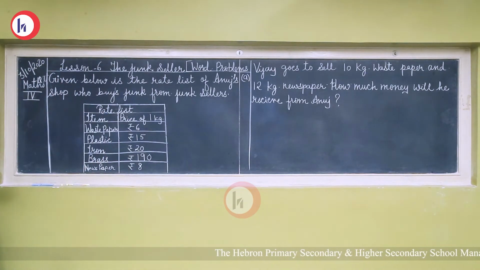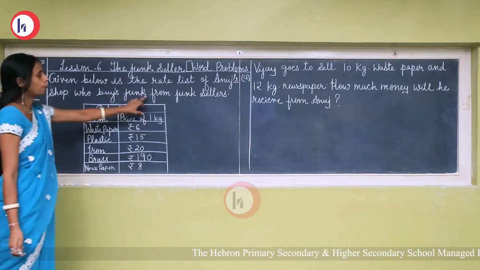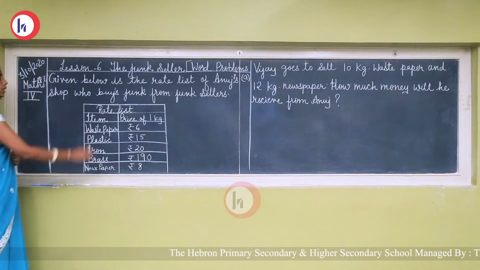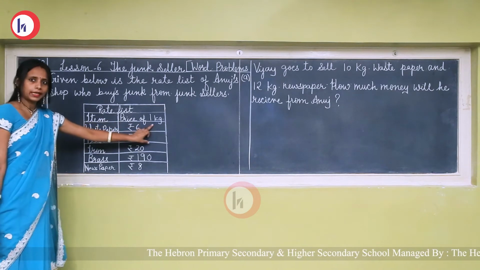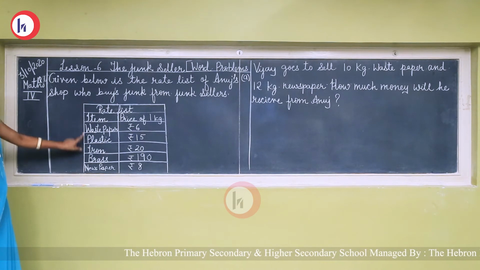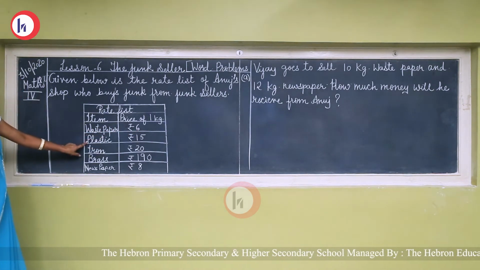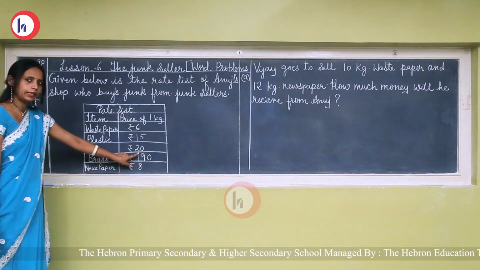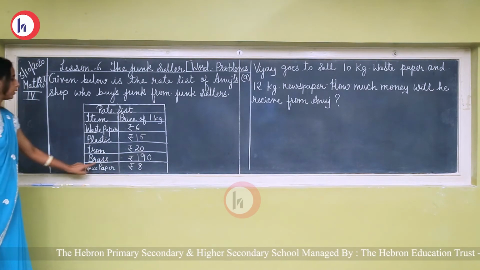Okay, now see the first question. Given below is the rate list of Anuj shop who buys junk from junk seller. As I explained what is junk seller and what is junk. Now see, here is the price list of Anuj shop, item and price per kg. See, how many items? 1, 2, 3, 4 and 5. Waste paper, price per kg is rupees 6. Plastic, rupees 15. Iron rupees 20 per kg and brass rupees 190, then newspaper rupees 8.